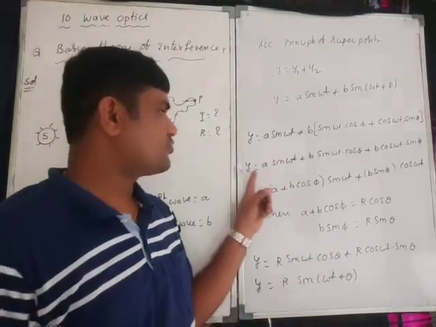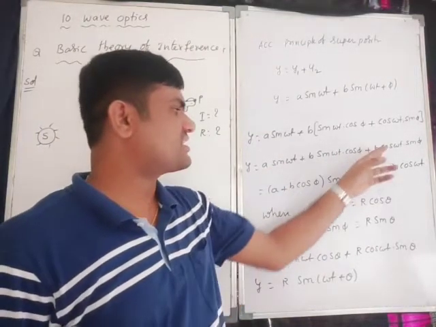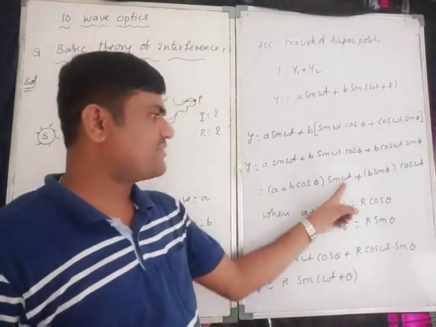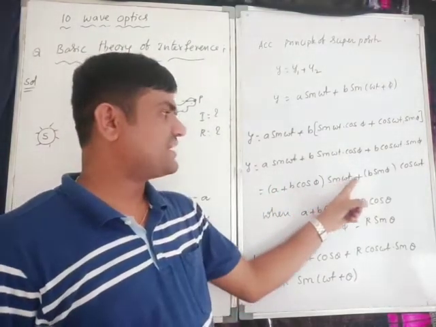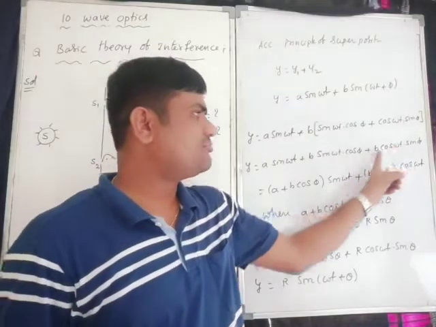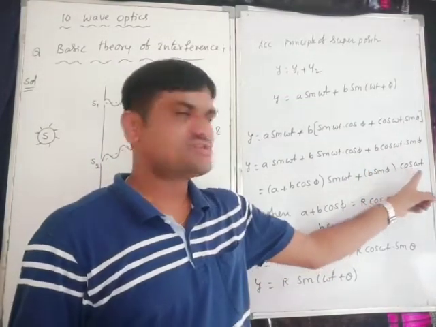Right, what is that? Y is equal to A sin omega t, this is all okay. Take common: (A plus B cos phi) into sin omega t plus B sin phi cos omega t.